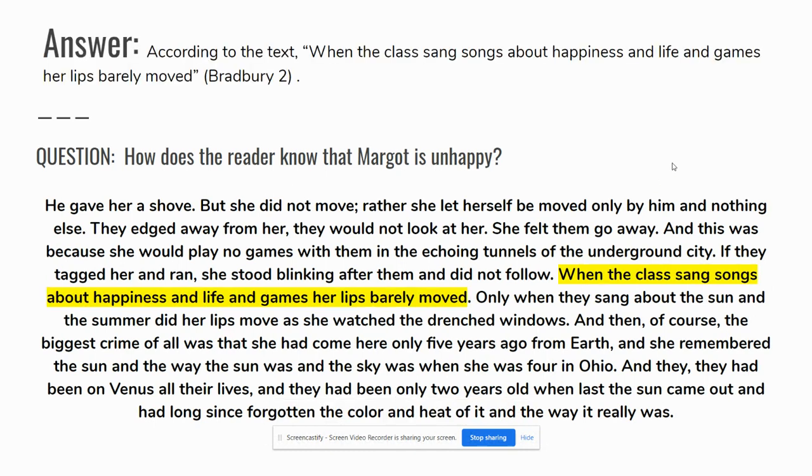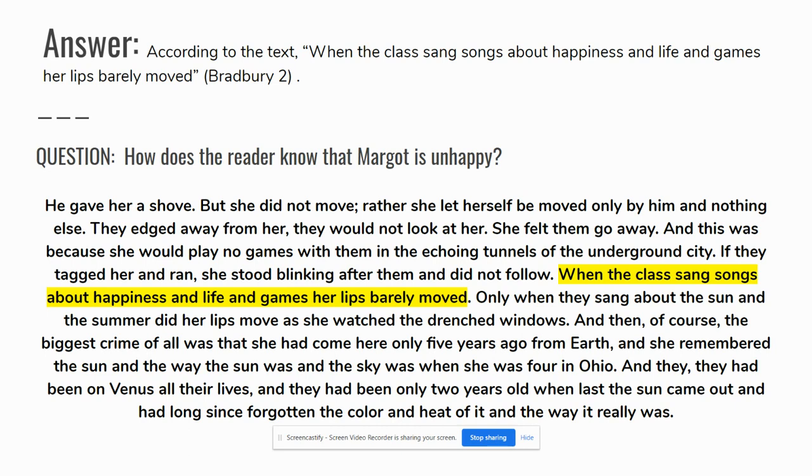So your answer should be, when they sang about happiness, her lips didn't move. Because what do we do when we're happy? We smile. But Margaret is not smiling. She doesn't sing along with them. So this would be your answer if they asked this specific question.